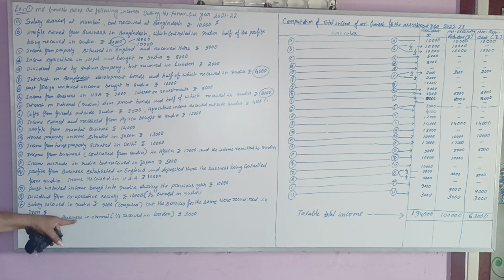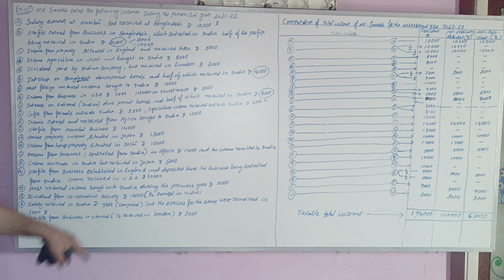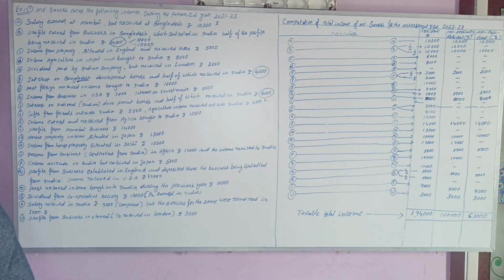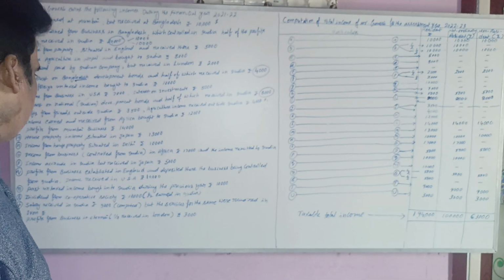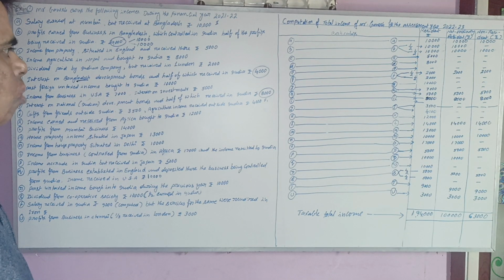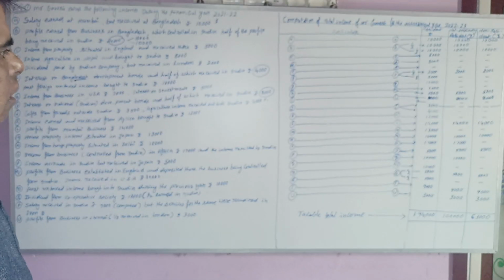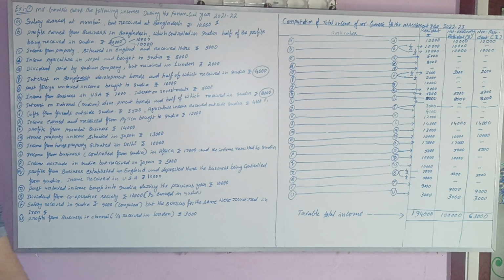That means the entire amount is received and earned, both occurring in England. So as the control of the business is from India, that should be treated as foreign income type 2. Foreign income type 2, then the point is 10,000. Foreign income type 2 means it is taxable not only for resident but also for not ordinarily resident.